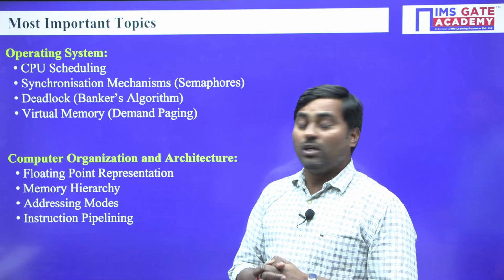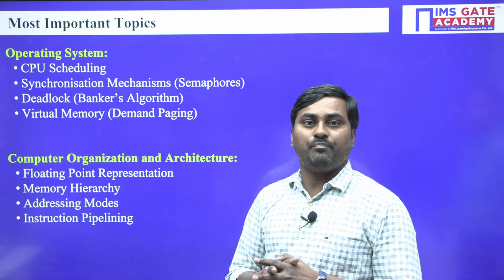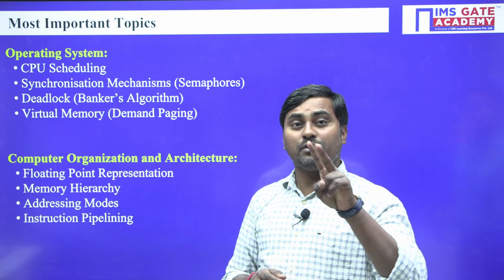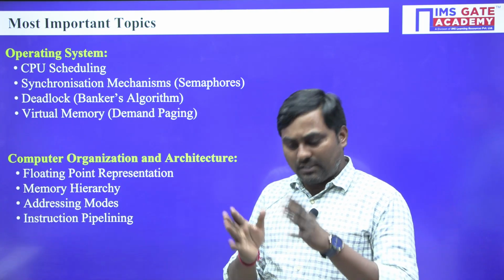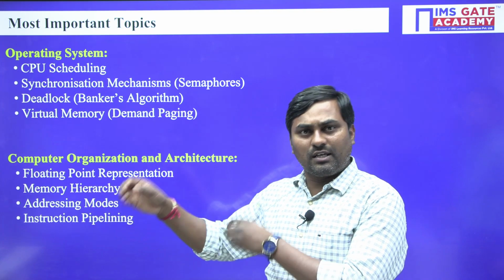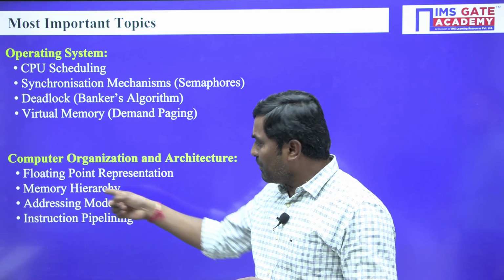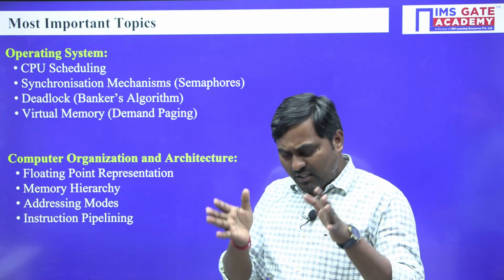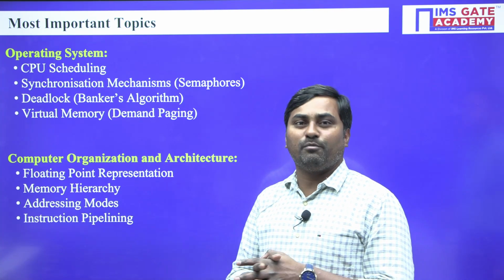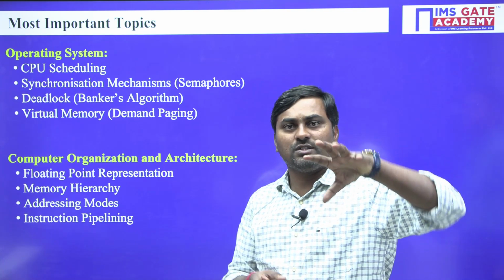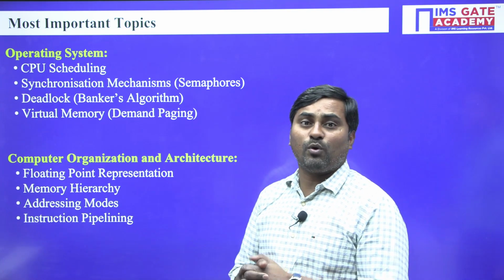When it comes to computer organization, the first chapter I mentioned is floating point representation. Here we can expect a compulsory 2 marks question, because it happened in the previous year papers. If I see, at least one question is there from the first chapter, that is the floating point area. When it comes to memory hierarchy, it consists of the main memory, cache memory, and secondary memories, right?